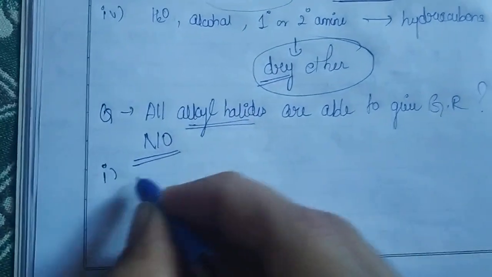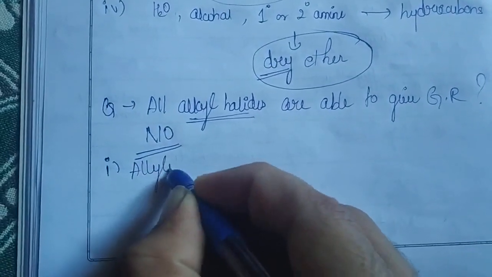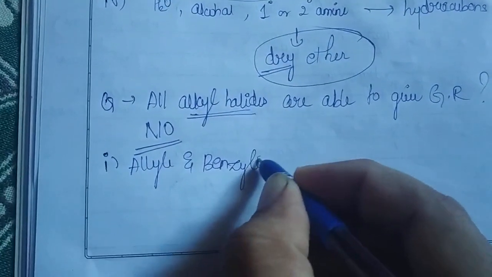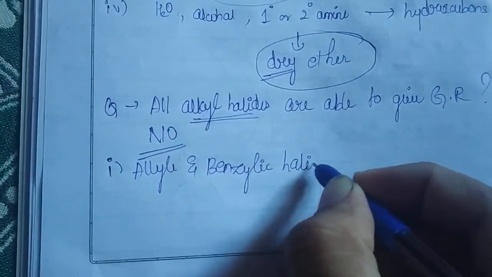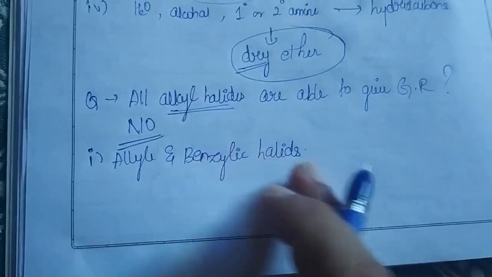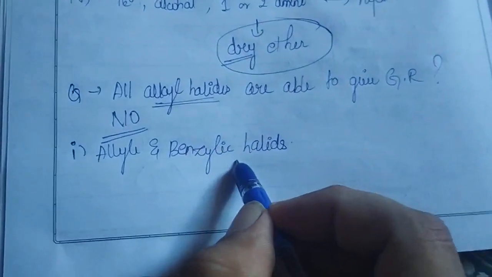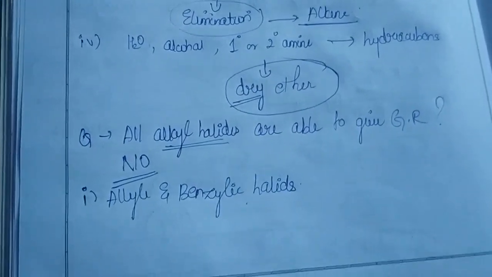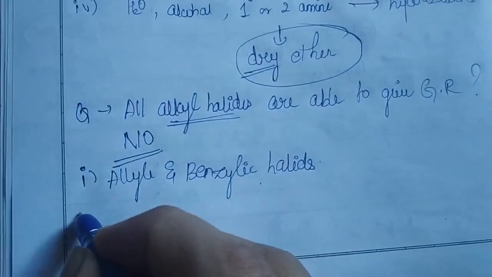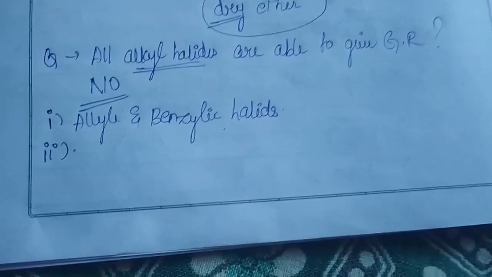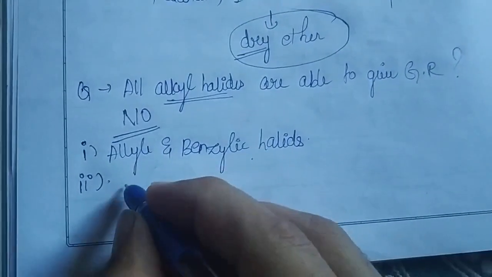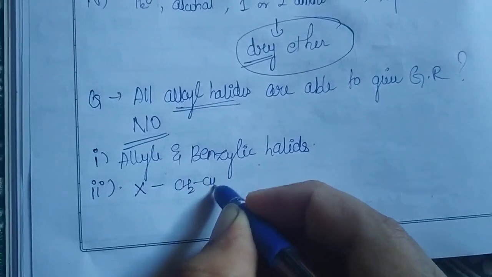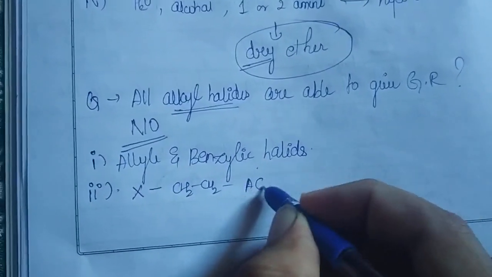First, you remember allylic and benzylic halides. I repeat, allylic or benzylic halides, when they are treated with magnesium powder in dry ether, are not going to give our Grignard reagent. Similarly, the second one you have to remember, for example, you are having X, CH2, CH2, an acidic group.